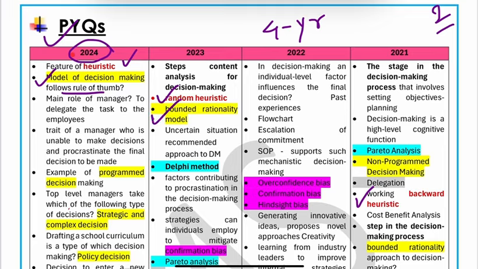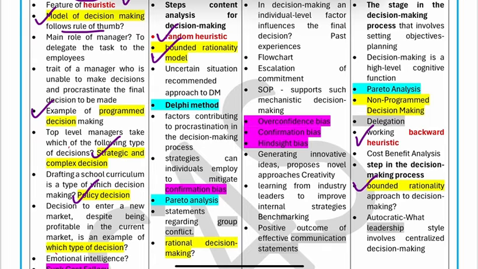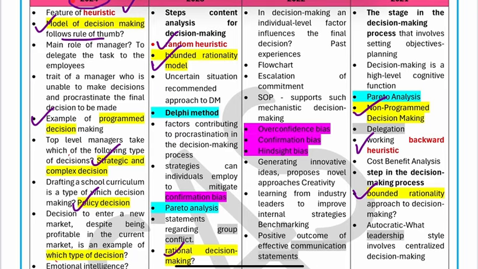And there is one concept, bounded rationality. It is a part of these models. So just go through these two models again, which are important and repeated in the examination. Next, there are different types of decision making, like program decision making, strategic decision making, complex decision making, policy decisions, and non-program decision making. So rational decision making. There is a part called types of decision making that is again important.